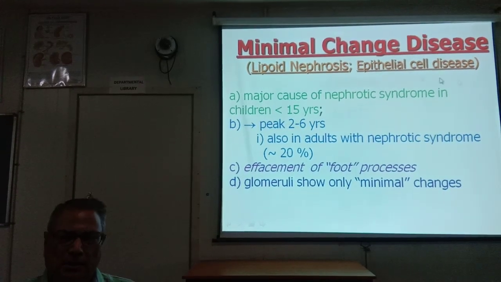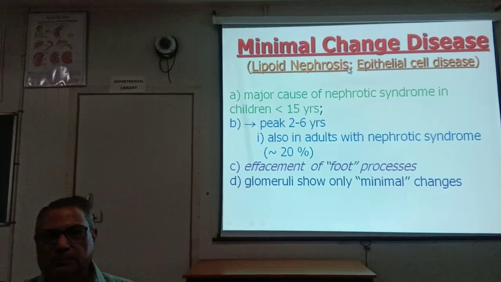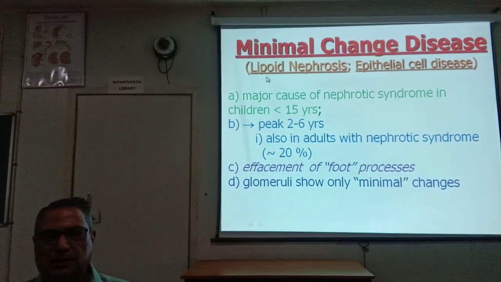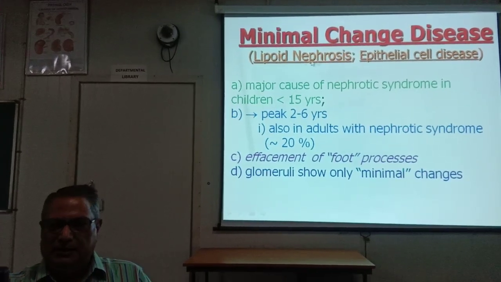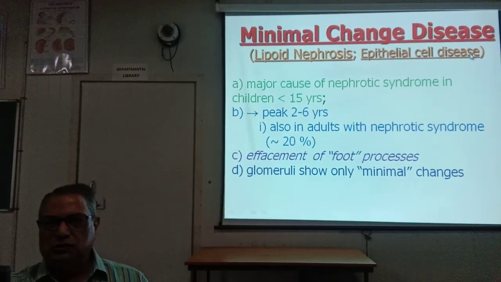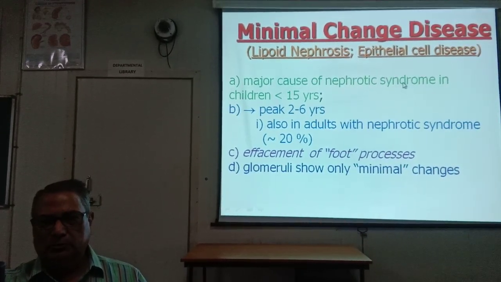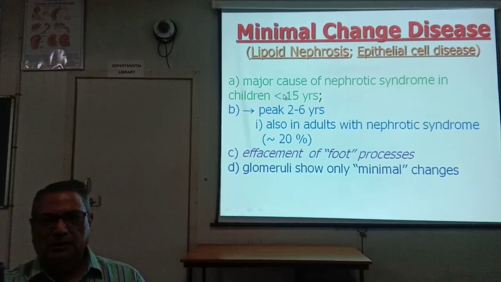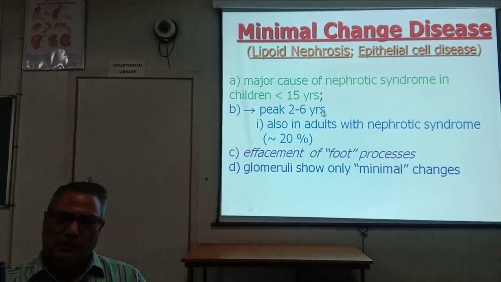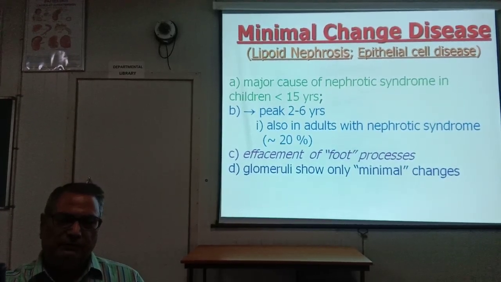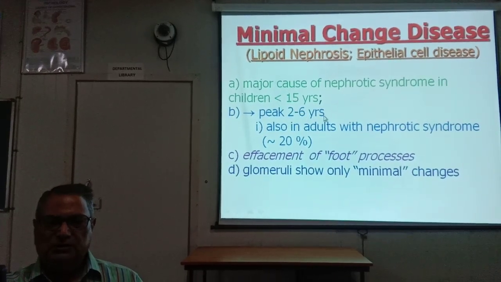Minimal change disease occurs in children, and membranous glomerulonephritis accounts for 50 to 60% of cases of nephrotic syndrome in adults. Minimal change disease is also called lipoid nephrosis because in cross-Nicol polarized light the lipid is birefringent, and it is also called epithelial cell disease. Major causes of nephrotic syndrome in children less than 15 years: peak incidence is 2 to 6 years. In acute proliferative glomerulonephritis, the peak incidence is also 6 to 7 years.